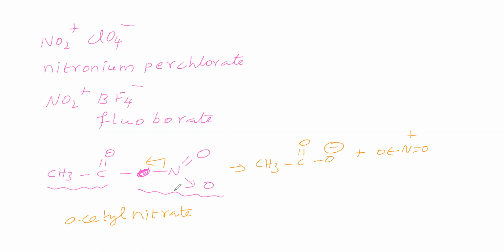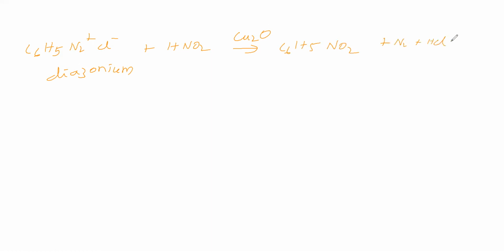Next method of preparation, we will go for the next method of preparation. We will take benzene diazonium chloride. N2 plus is called diazonium. To this we will add nitrous acid, then cuprous oxide. It gives the compound C6H5NO2, nitrobenzene, and then N2 and HCl leave.